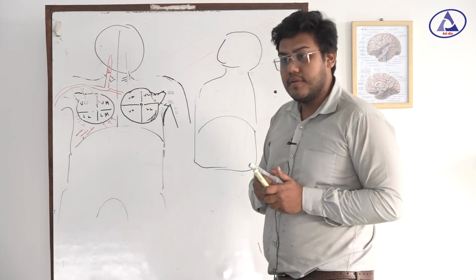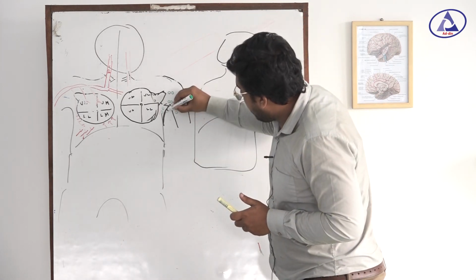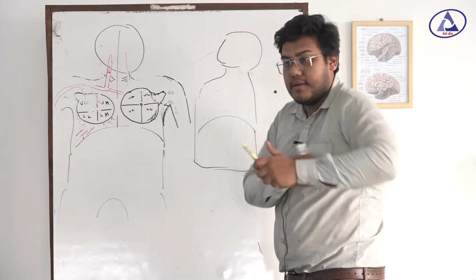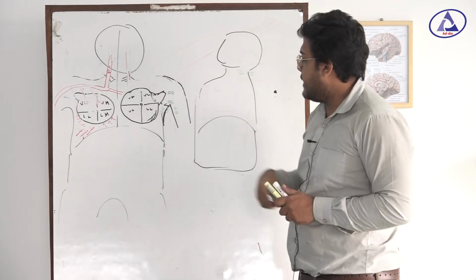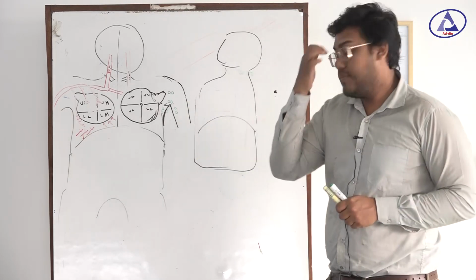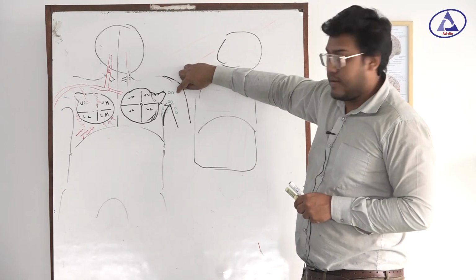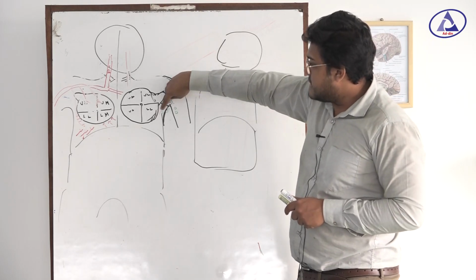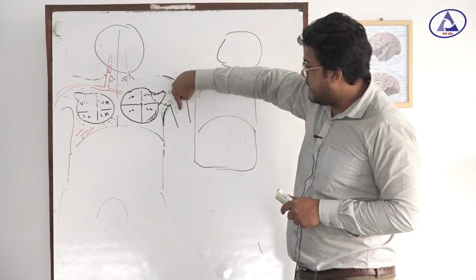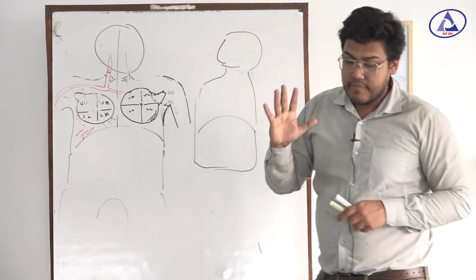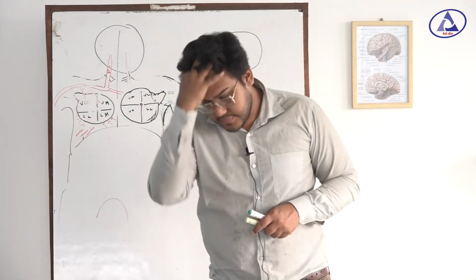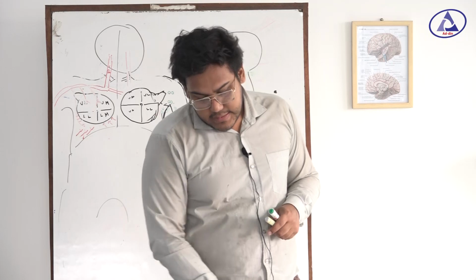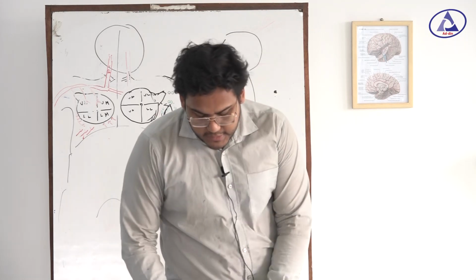Then there are another 2 lymph nodes in the back. So there are posterior lymph nodes. So how many lymph nodes do you have? 5. Again, these are the lymph nodes of the breast. Okay. Now come to the discussion.